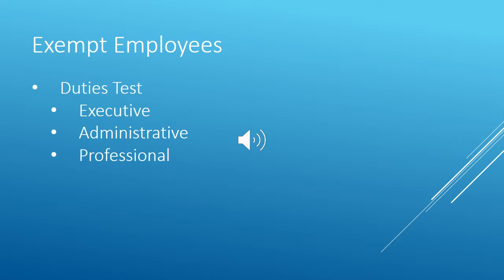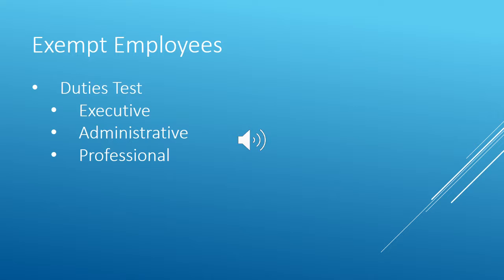So, who is exempt? There are a few different ways to know if an employee is exempt from the Fair Labor Standards Act. One way is through the duties test. This test looks at what the employee is actually doing as their job. First is if the employee's role is executive in nature. This means that the employee is managing other employees and has the power to hire or fire employees.